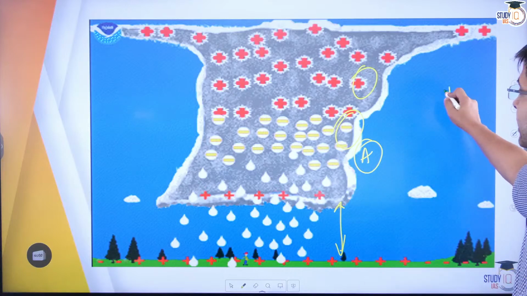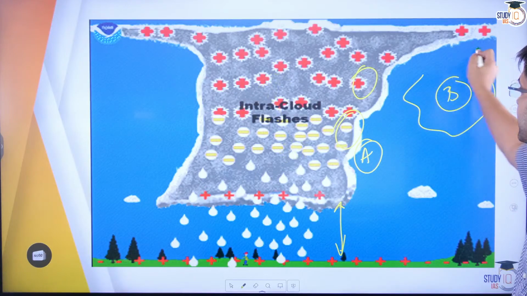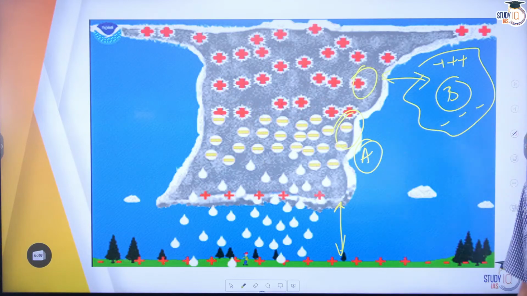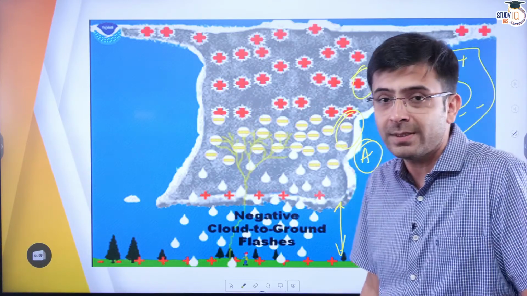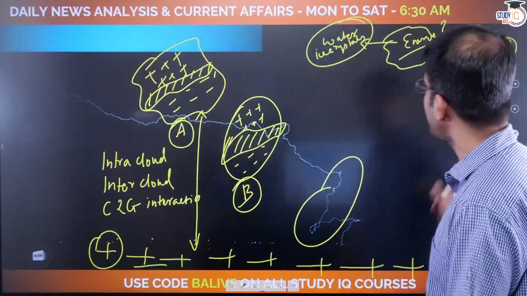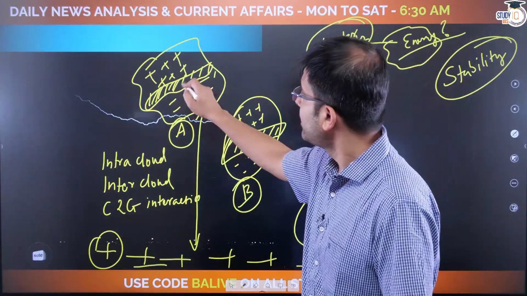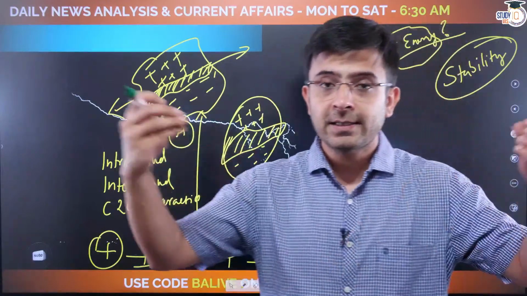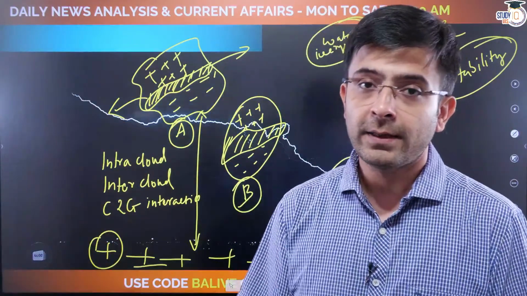Or you can have another cloud B with the same conditions, positive, negative, which can interact together. Now, how is thunder released then? What's the sound about, you might ask me. Remember this trapped air that we just discussed? Well, when this is released, it's thunder that you hear.